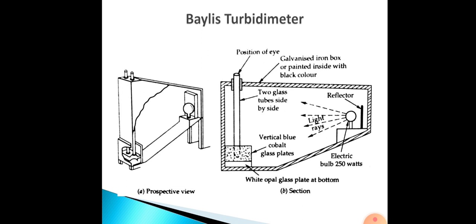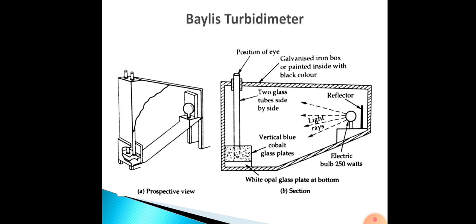So water in the first tube is compared to the turbidity of water in the second tube by throwing light on the tubes, and the turbidity of the sample will thus be known.